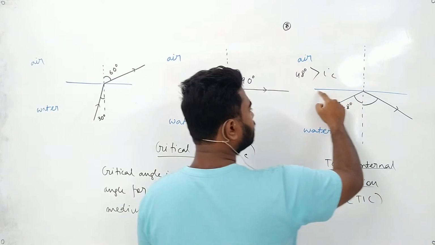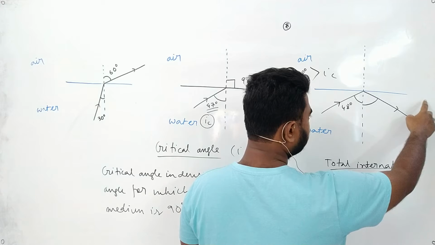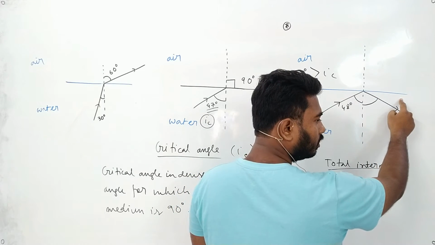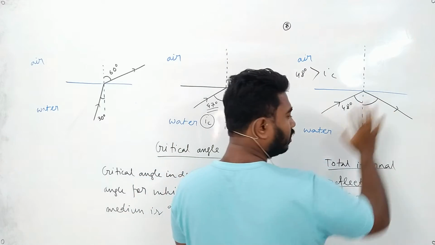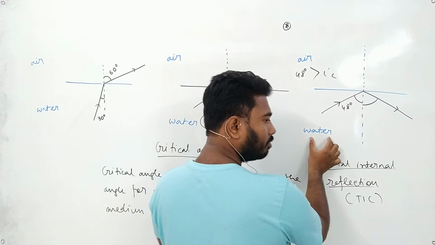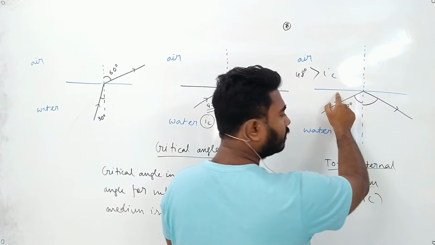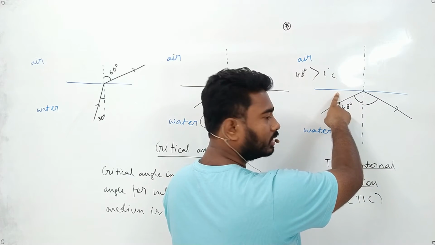See, is this a mirror? Yes, sir. No, this is not a mirror. See, this is water, this is air. Is this a mirror? This is water, this is air. It is a separation of the two surfaces. Is it a mirror or a separation? It's a separation. This is not a mirror.